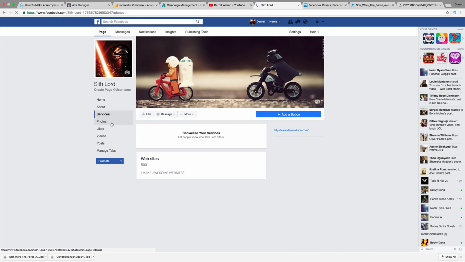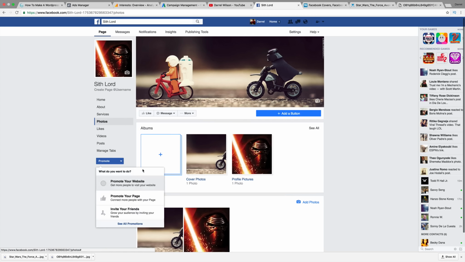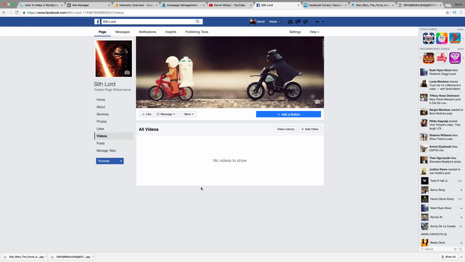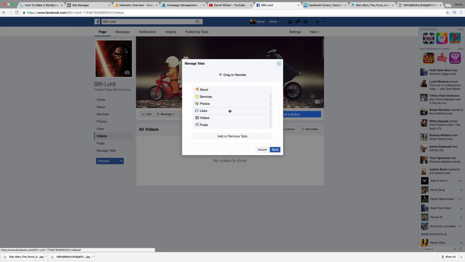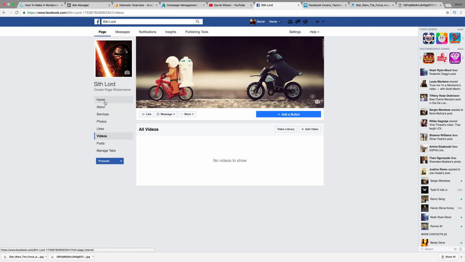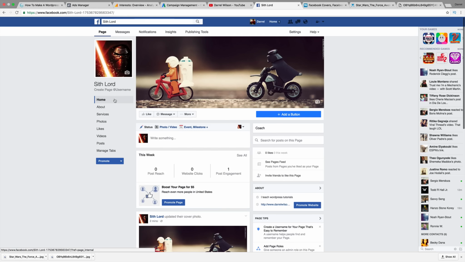Next, you have your photos. You can add more photos to your profile, and you can go through these options right here. For videos, we're not going to do videos right now, so just skip that. We have our manage tabs. You can add or remove tabs. You can adjust them to however you like. So once you're done with these settings, and I know I'm going a little fast, so feel free to pause the video and go through some of those settings. We are now going to boost our post.